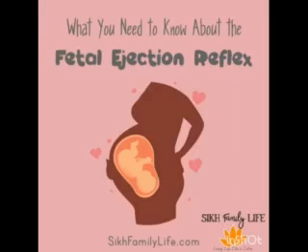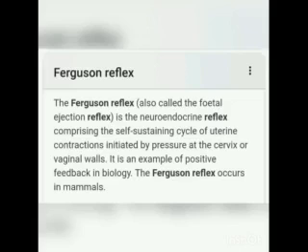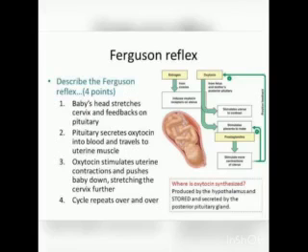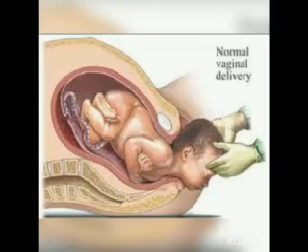The descent of the fetus causes the dilation of the cervix of the uterus and vaginal canal, resulting in a neurohumoral reflex that is called the Ferguson reflex. This initiates the secretion of oxytocin from the neurohypophysis, which in turn brings about the powerful contraction of the uterine muscles and leads to the expulsion of the baby through the birth canal.